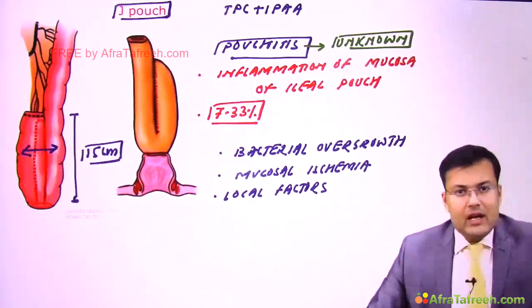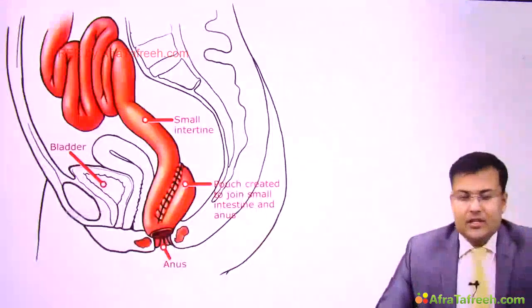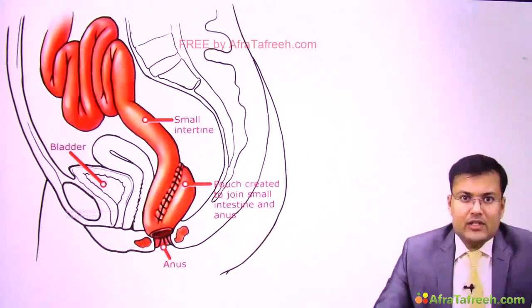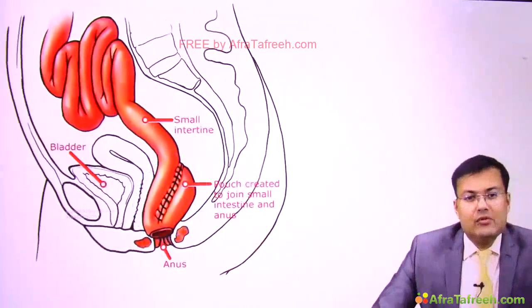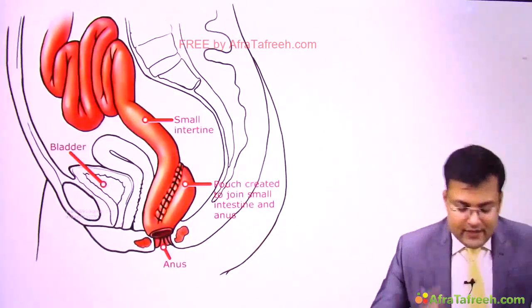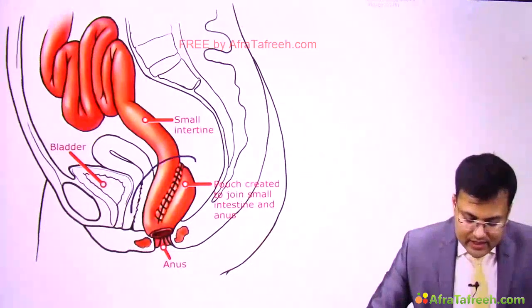Now see how the condition looks after the surgery. In this patient total proctocolectomy plus ileal pouch anal anastomosis has been done. Here you can see the pouch which has been anastomosed to the anus. For a moment, forget that this is the ileal pouch and imagine that this is the rectum.